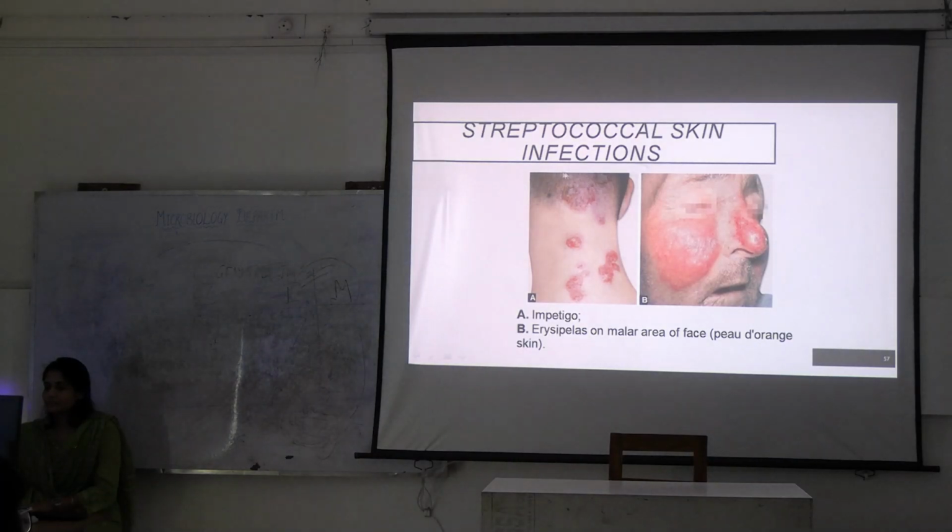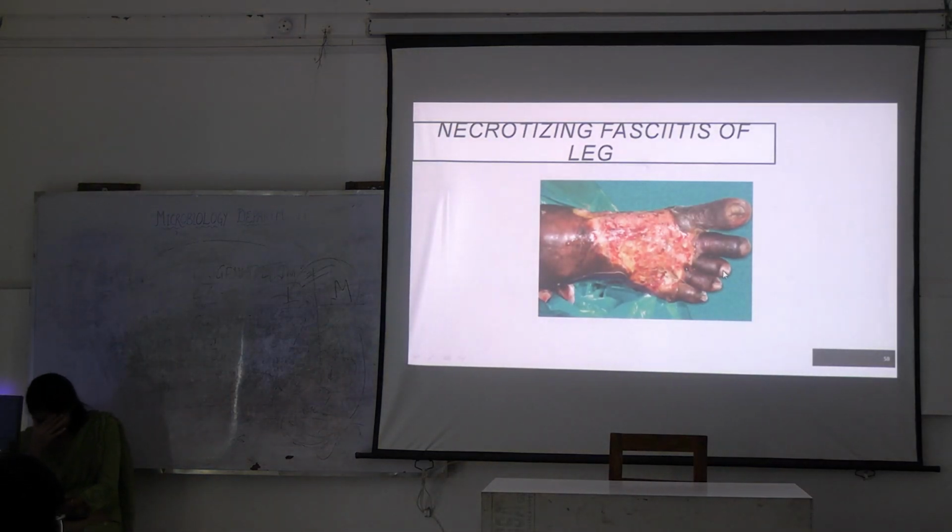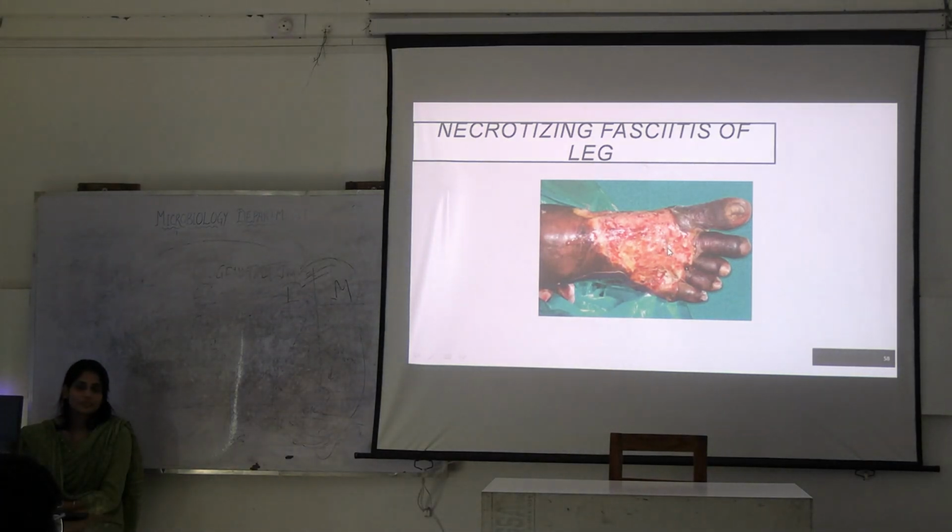What is this? And this is erysipelas. This, what is the name of this thing? What is involved? Which layer is involved? This is necrotizing fasciitis. Okay.